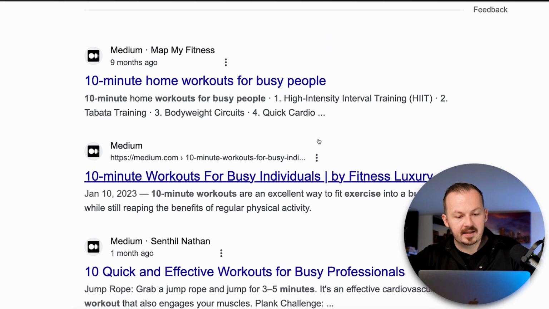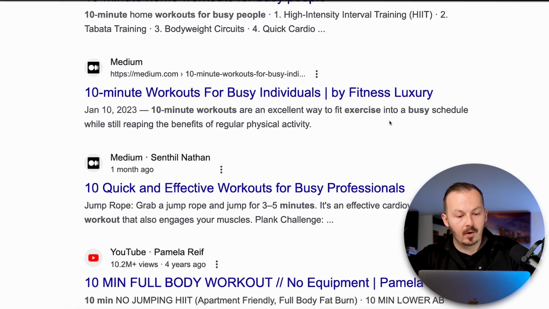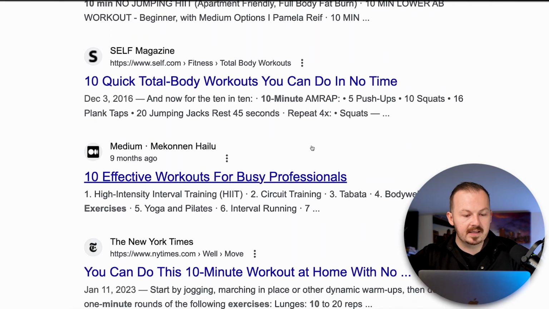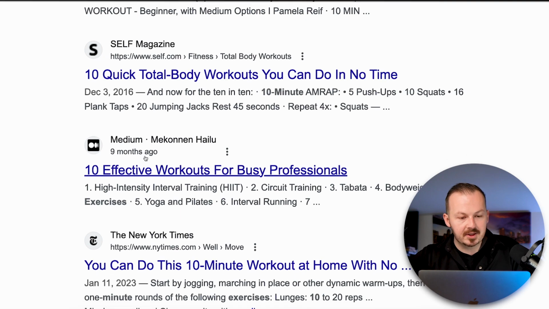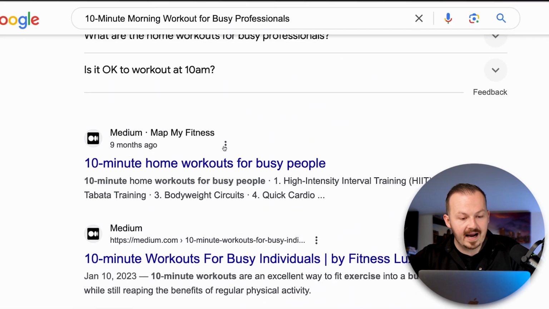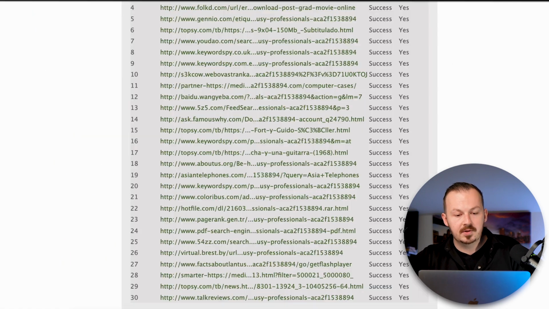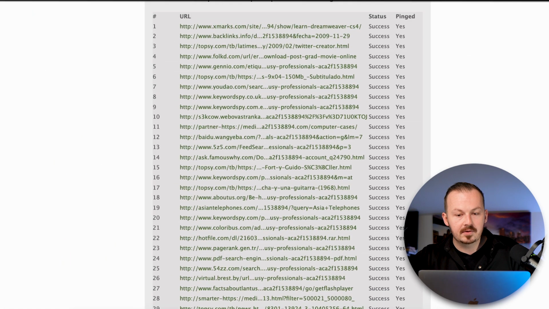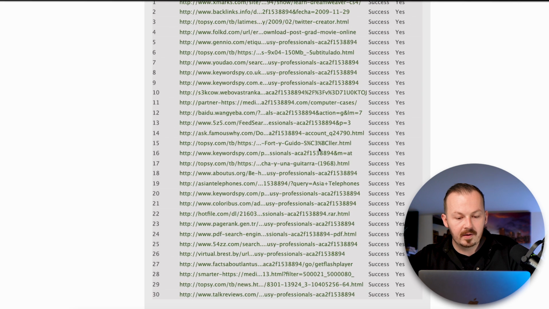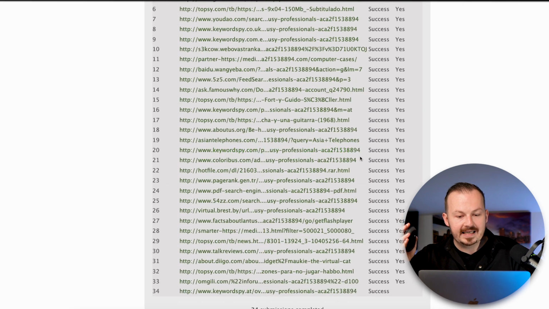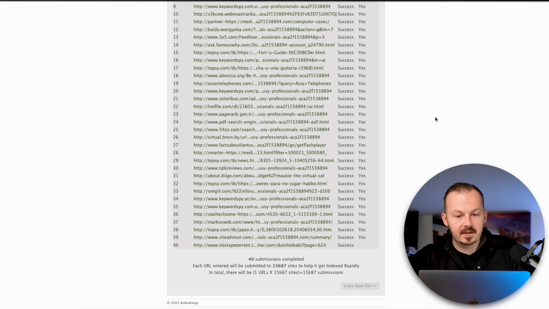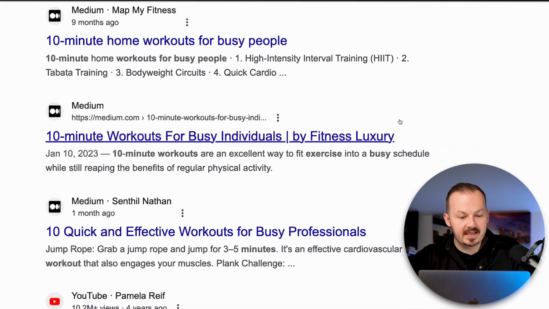And as you can see already, there are a couple of articles from Medium on the topic here, but instead of taking about 9 months or a couple of months for your article to rank on the first page of the results, it's going to take just a couple of weeks. What you want to do is copy and paste the link to your article into Index Kings a couple of times per day, and build all these backlinks in one click very easily, and that way your article is going to stand up against all of these a lot quicker.